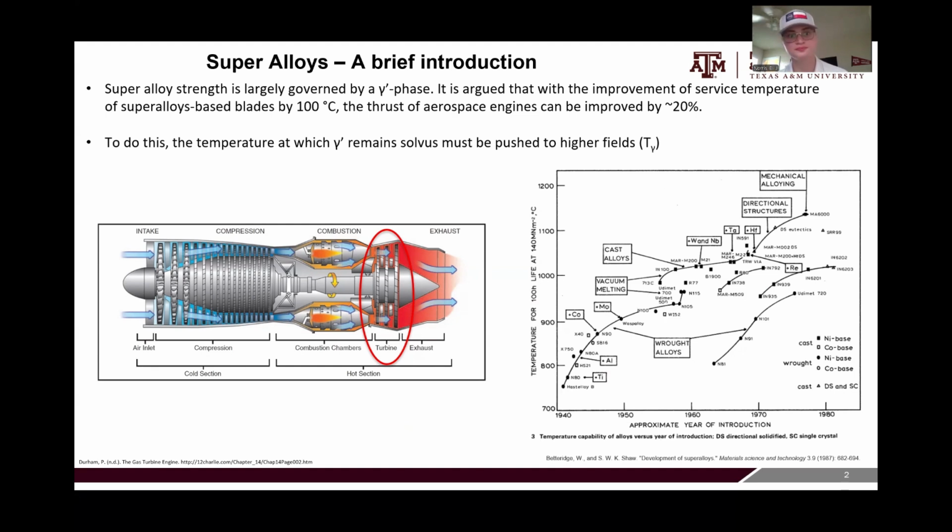100 C will do. And the unique thing about these alloys is that they get their properties, their high temperature strength and high temperature stability, from this gamma prime phase in the material. But if we really want to push the operating temperature of these materials, we need to have the gamma prime solvus temperature be higher. We need to make the gamma prime phase exist at higher temperatures. We have to push this phase field higher.